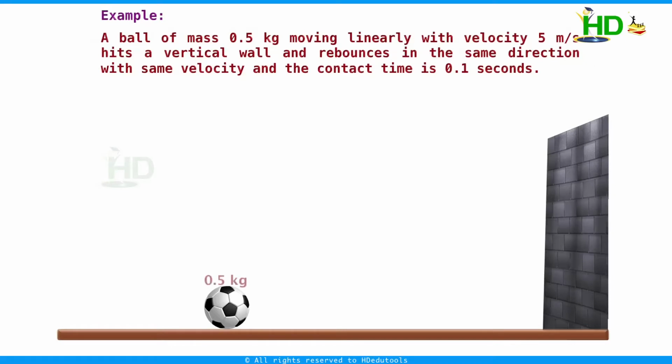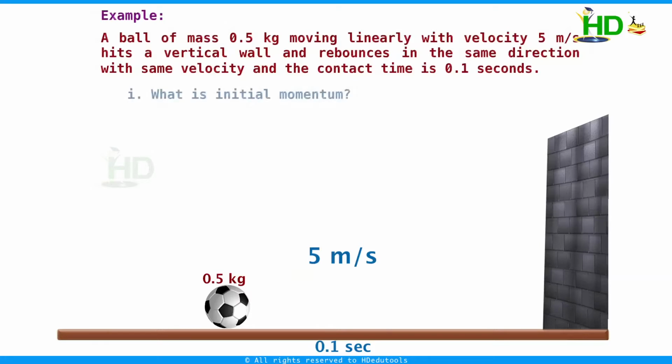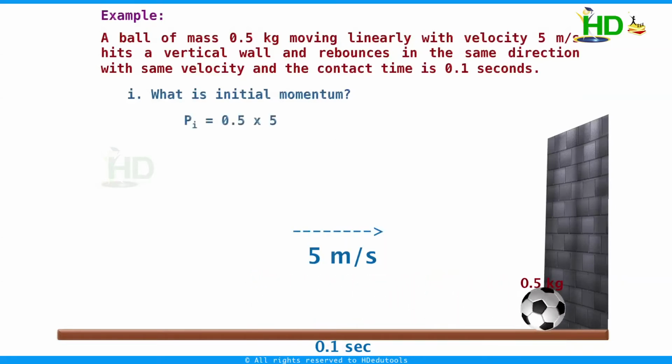We take another problem. A ball of mass 0.5 kg moving linearly with velocity 5 meters per second initially hits a vertical wall and rebounds in the same direction with the same velocity, and the contact time is 0.1 second. Now in this problem, what is the initial momentum? Mass is 0.5 kg and it is moving with velocity 5 meters per second. Therefore, the initial momentum is 0.5 into 5, 2.5 kg meter per second.